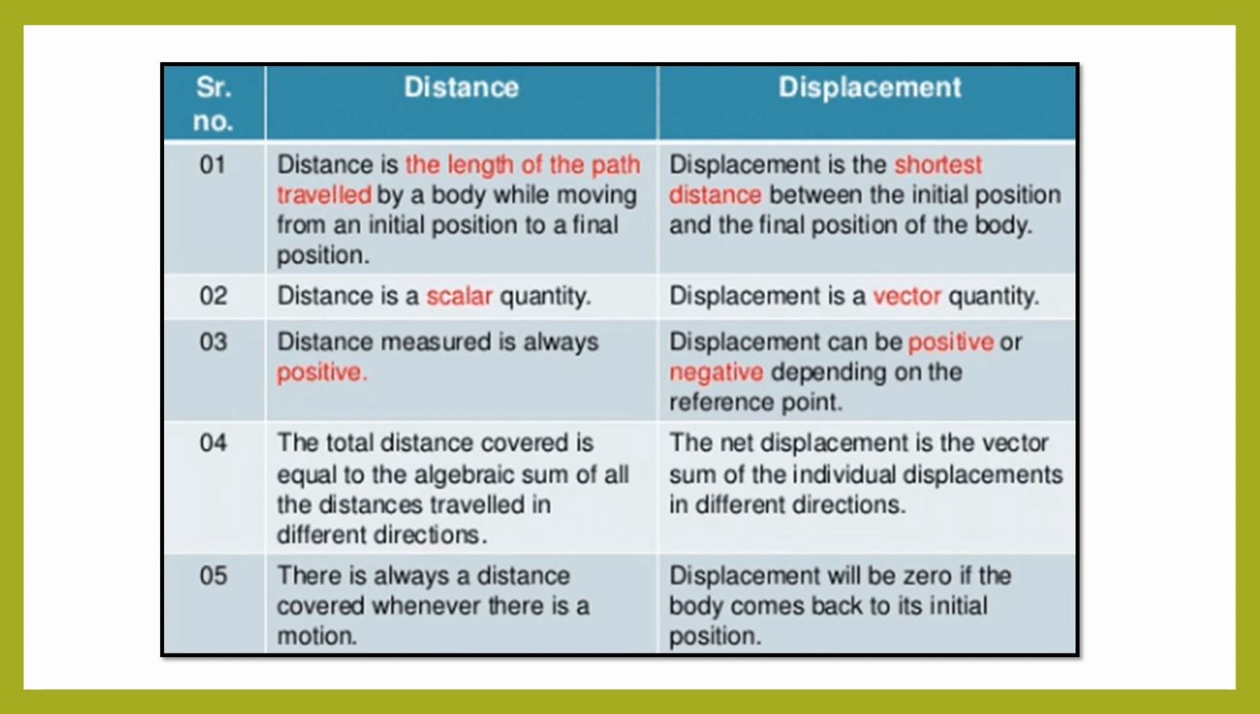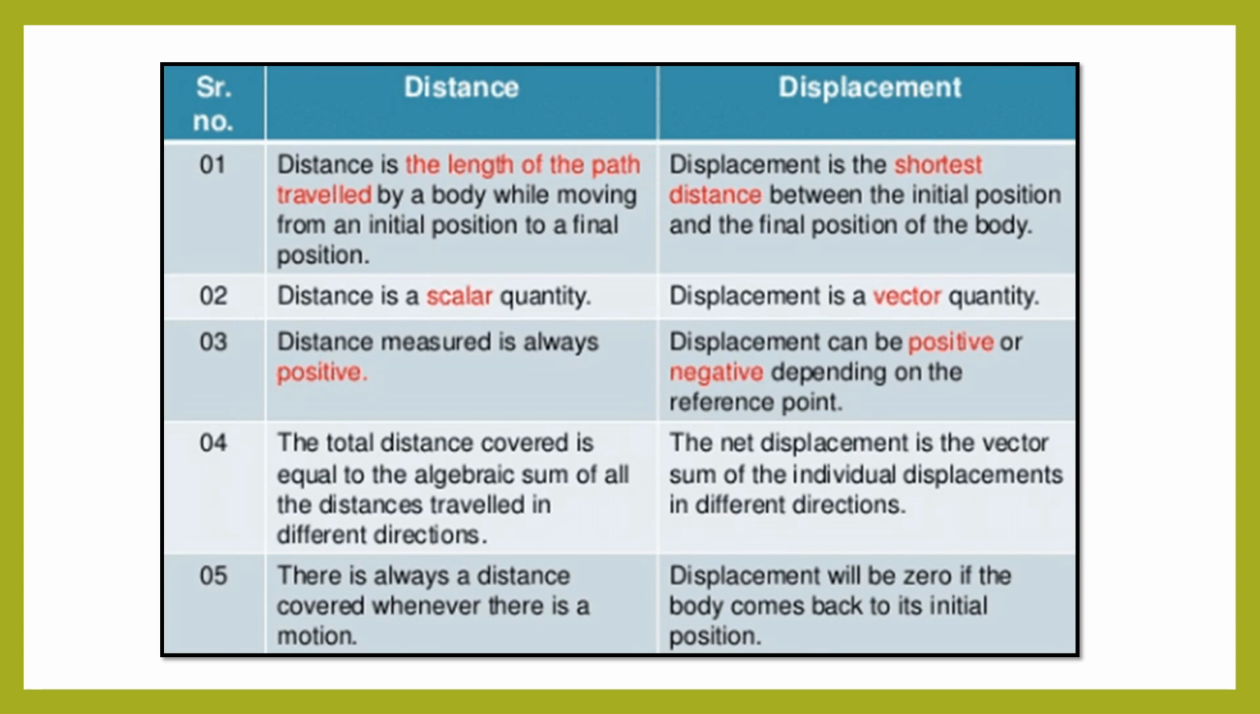Distance is a scalar quantity, meaning in distance we are considering only magnitude. So distance is a scalar quantity. Whereas displacement is a vector quantity, because in displacement we are considering both magnitude as well as direction. Distance measured is always positive, whereas displacement can be positive or negative depending on the reference point.